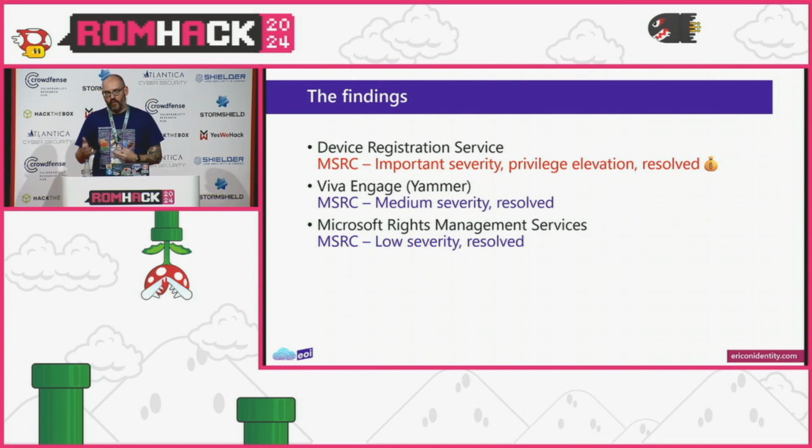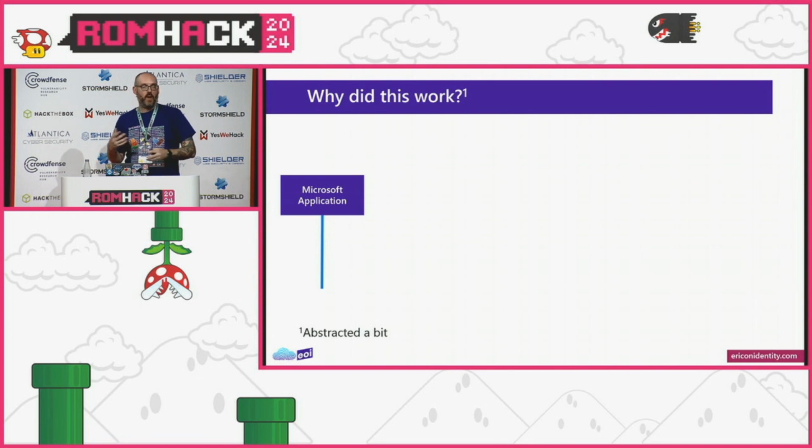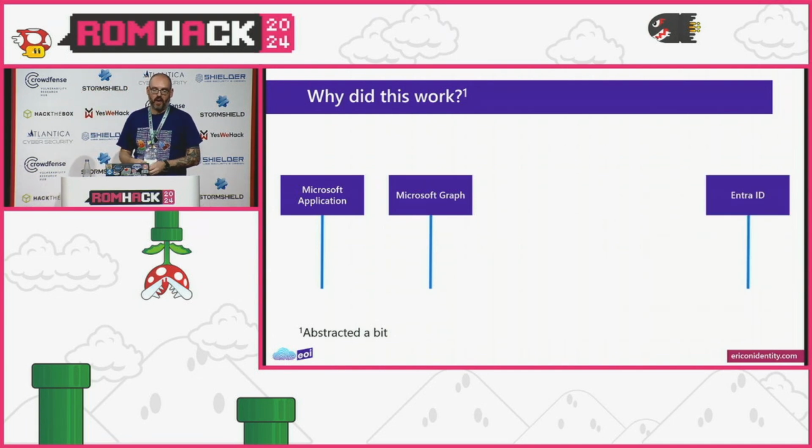But after a few back and forth with Microsoft, you kind of lose steam and you just move on. But one of the questions I had for them is, well, why did this work? Why did Device Registration Service have the ability to manage roles, and why don't I see anything from a Graph perspective as far as scopes or permissions, right? And so again, if we're sort of abstracting a bit, because this is where Microsoft isn't really forthcoming in this area, but if we have our Microsoft application and we have Microsoft Graph, and on our target here we have Entra ID, right?